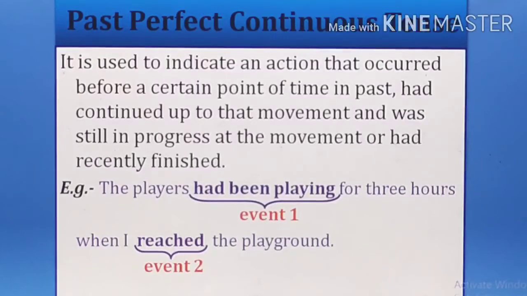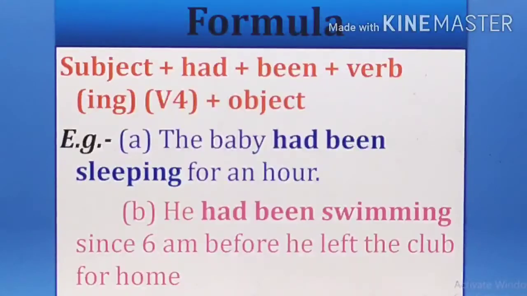So these are the 4 types of past tenses. You have to write all the formulas of past perfect tense in your copy, and you have to learn them also, and do all the exercises. All the examples you write in your copy, and write some more examples seeing all the formulas.